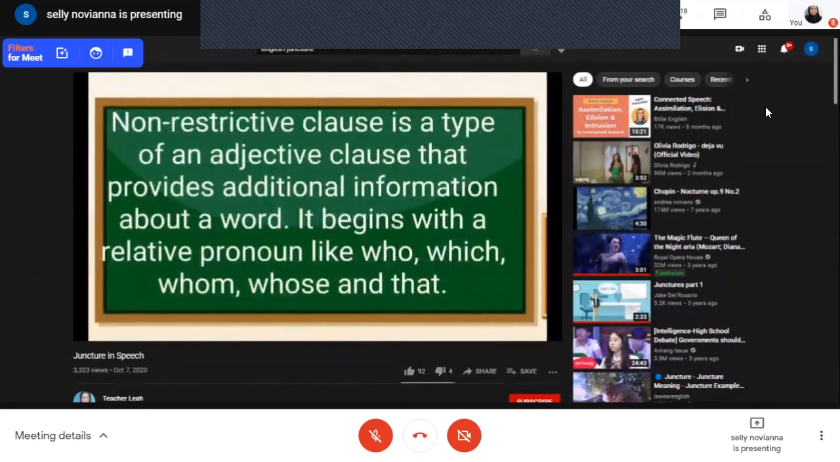Another one. In double bar juncture, if you will see a non-restrictive clause, you are going to use it. Let us first give the meaning of a non-restrictive clause. A non-restrictive clause is a type of adjective clause that provides additional information about a word. It begins with a relative pronoun like who, which, whom, whose, that.